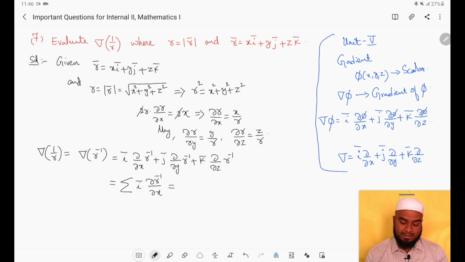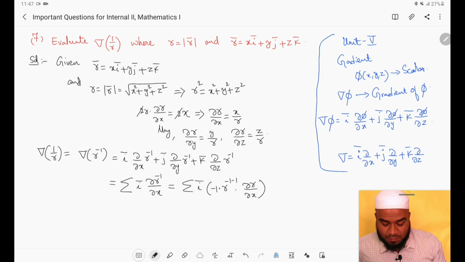Now let us differentiate this: the partial derivative of r power minus 1 with respect to x. So what we will get here? Minus 1 into r power minus 2 into dou r by dou x, right? Now further simplification will give us the summation.